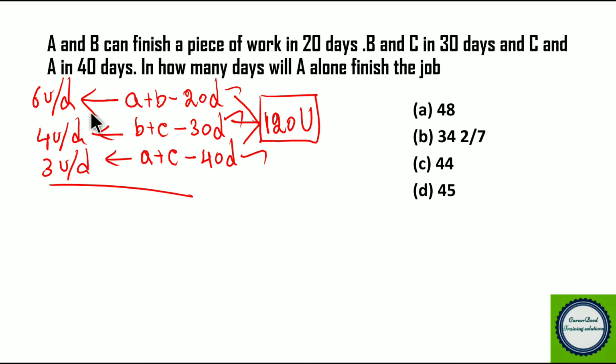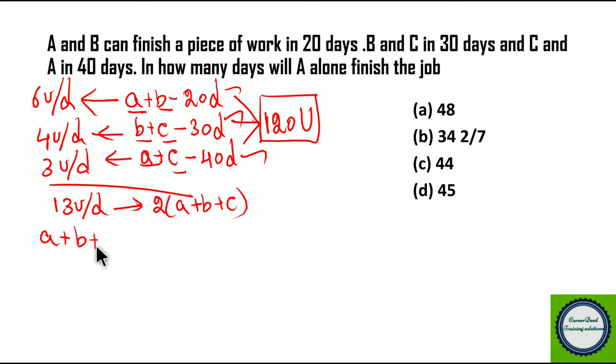Now what is the total efficiency of A, B and C? 6 plus 4 plus 3, 13 units per day. So this 13 units per day is the efficiency of 2 times A, 2 times B and 2 times C. So we can say 2 into (A plus B plus C)'s efficiency is 13 units per day. So what is A, B and C's one day's together efficiency? 13 by 2, it is 6.5 units per day. So 6.5 units per day is the one day efficiency of A, B and C together.